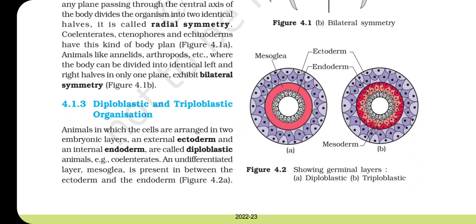That is, Coelenterates have an undifferentiated layer, mesoglea, present in between the ectoderm and the endoderm. The outermost layer is the ectoderm, and the layer between the ectoderm and endoderm is called mesoglea.